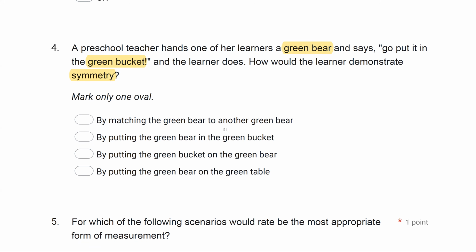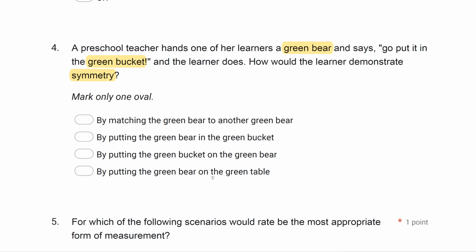A, by matching the green bear to another green bear. Well, that would be reflexivity, right? That would be A equals A. B, by putting the green bear in the green bucket. They're already doing that. For symmetry, we have to be able to mirror the A equals B relationship. C, by putting the green bucket on the green bear. Good, because in the question, we go A to B. In answer C, we're going B to A. That would be symmetry.